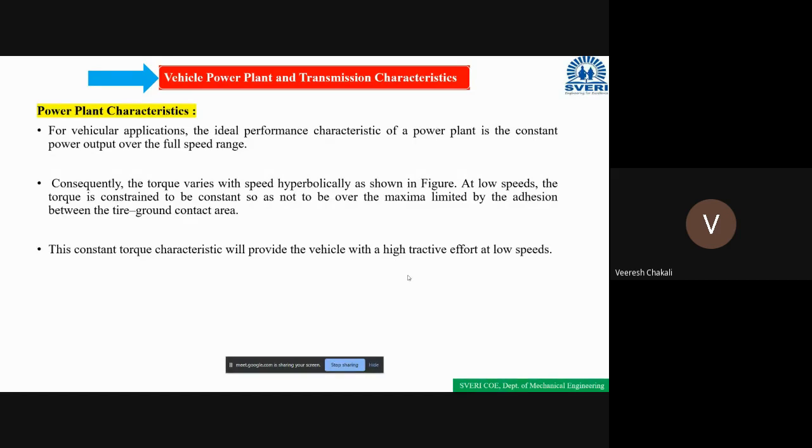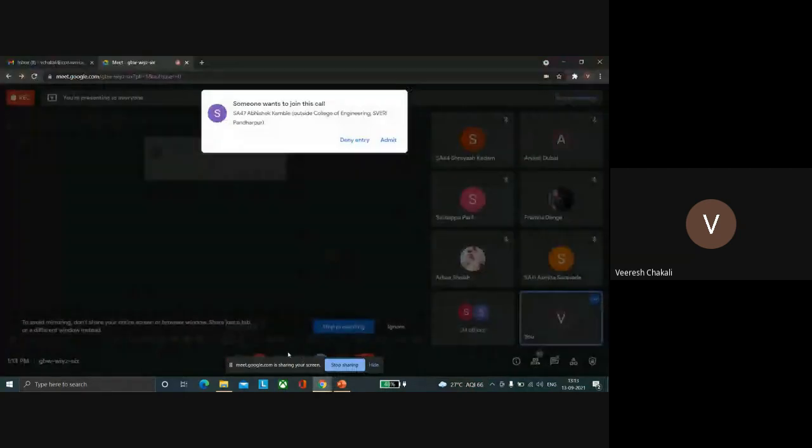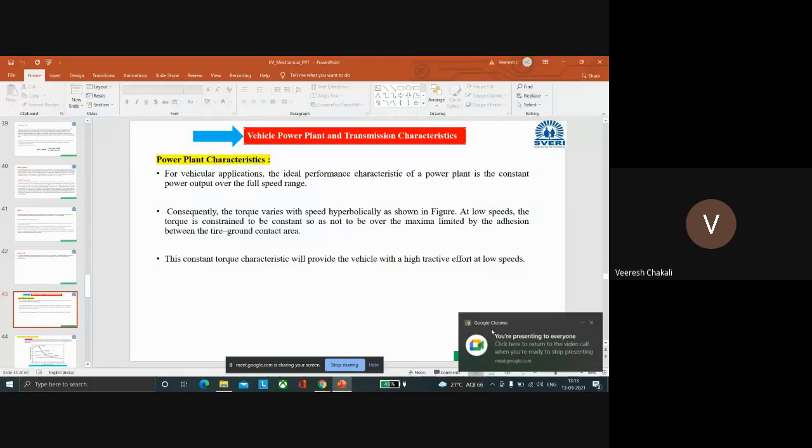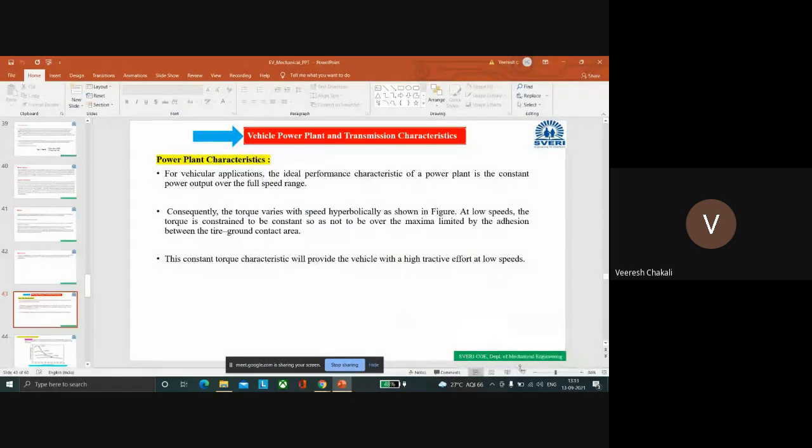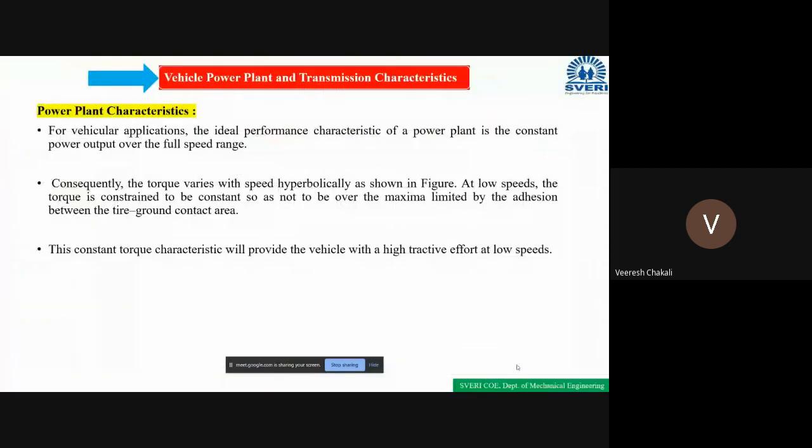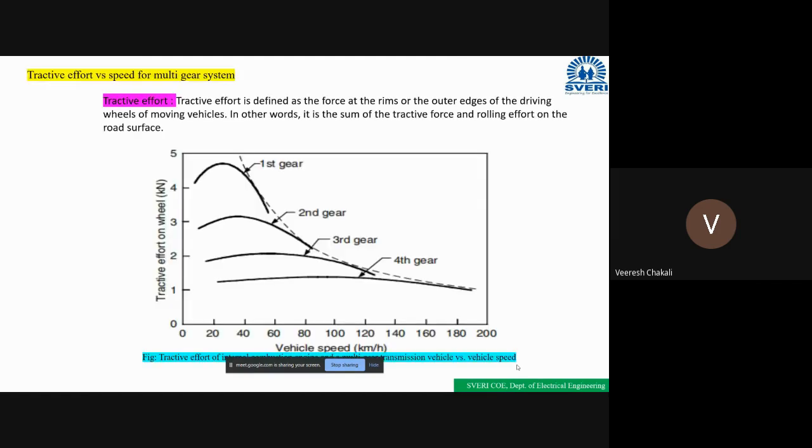Consequently, the torque varies with the speed hyperbolically, as shown in the figure. At low speeds, the torque is constrained to be constant, so as not to exceed the maximum limited by the adhesion between the tire and the ground contact area. So I will show some diagrams. The students are still joining. Okay, see here.